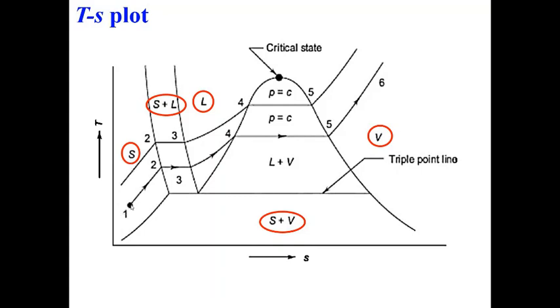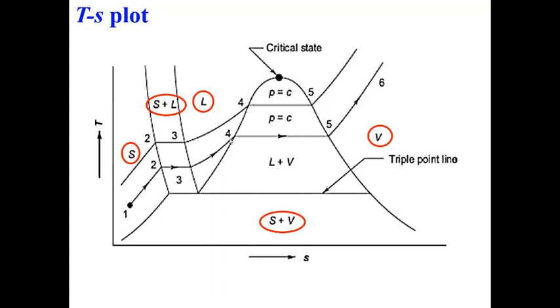So I have solid ice with me. I start heating the ice, and it will reach a state where the ice starts to melt. This is point 2. Beyond point 2, if you keep on heating, I have a mixture of solid plus liquid. For this mixture, the temperature will be constant, it will not change, but entropy will increase. From here, I enter the liquid region. So this is for liquid water. Now the temperature starts to change and entropy is anyway increasing because we are adding heat continuously.